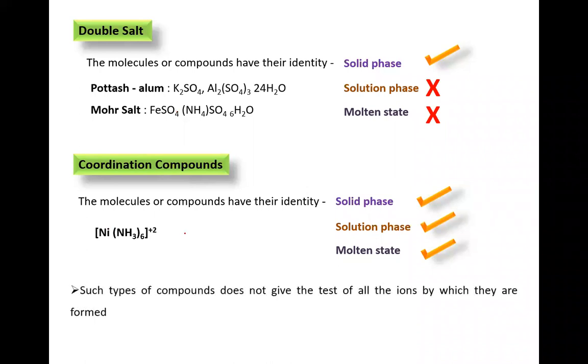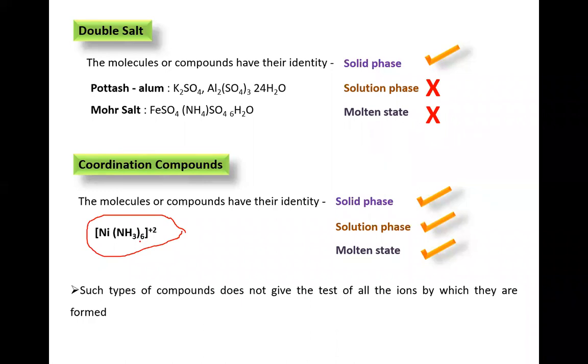Example for this: nickel hexammine. Here nickel is nothing but what? As I told earlier, a coordination bond exists between two species. Two species in the sense, one is metal, and the other is the ligand. Here the metal is nickel. So what about the ligand? Which ligand is present? Ammonia. Ammonia ligand is present.